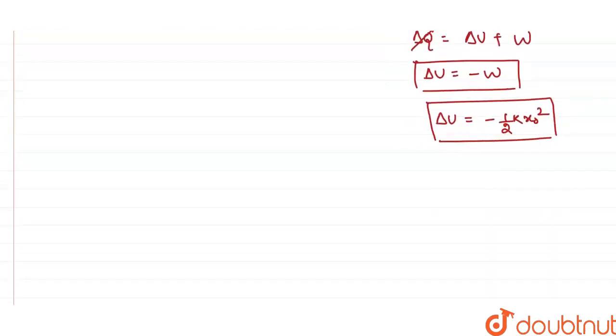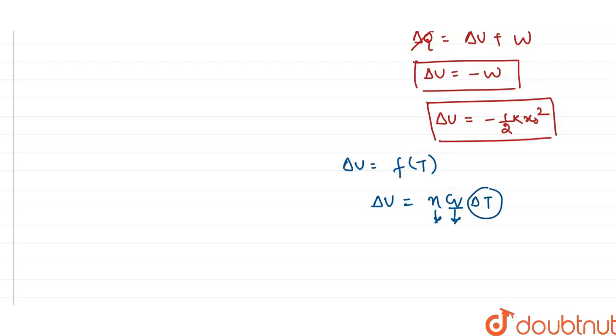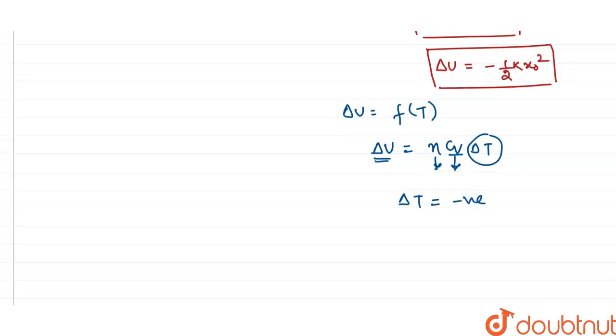Now, as we know, our internal energy is a function of temperature. So our internal energy depends on the temperature, because we know that the change in internal energy is given by the formula n Cv delta T. n is always positive, Cv is always positive, and delta T. When our delta U is negative, that means our delta T is also negative, because n and Cv are always positive.